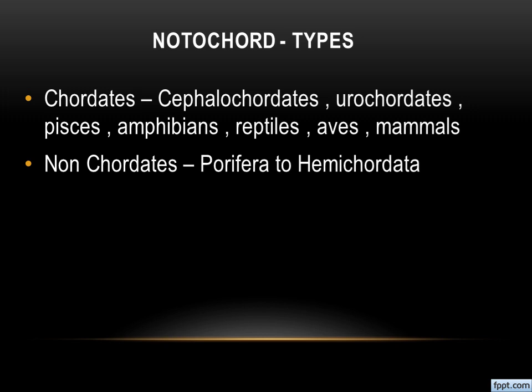For Hemichordata, there is no notochord, right? But in cephalochordates and urochordates, there is a notochord. Understand? So simply we could say, if the organisms possess the notochord, we say they are chordates. If it is absent, we say they are non-chordates.